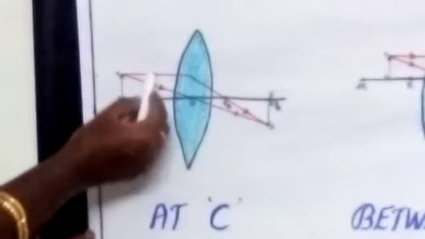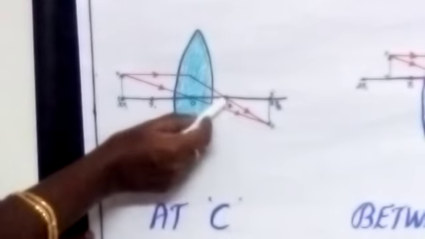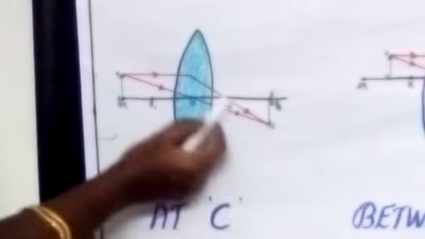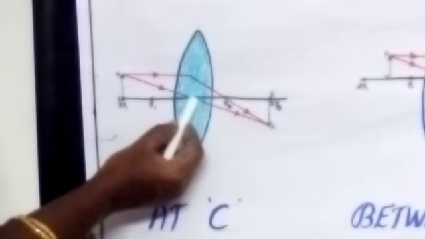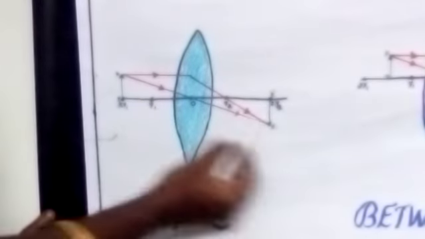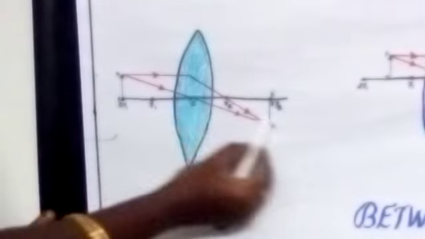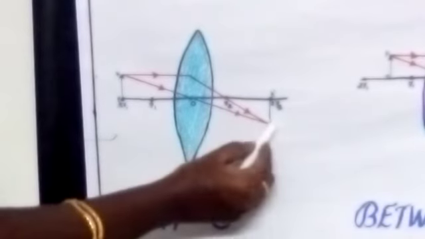See here, first the parallel ray, after refraction, it will pass to the principal focus. So here we can get one refracted ray, and the next ray will be passing through the optic center. When the ray of light passes through the optic center, without any deviation, it will continue the same path. Now the two refracted rays will meet at this point.